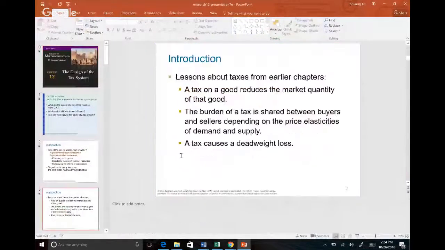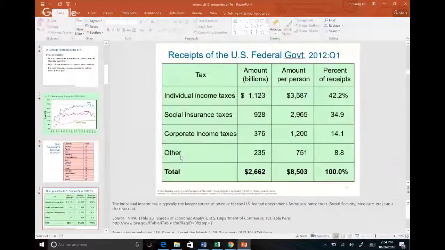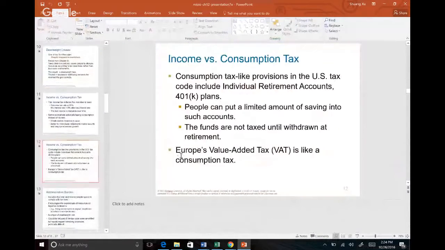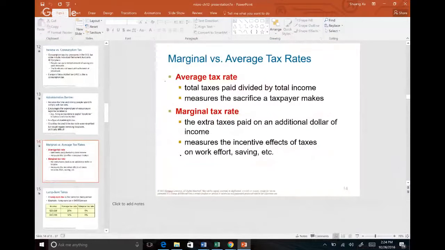All right, design of the tax system. All right, so know what the average tax rate is, or know what a marginal tax rate is. Okay.